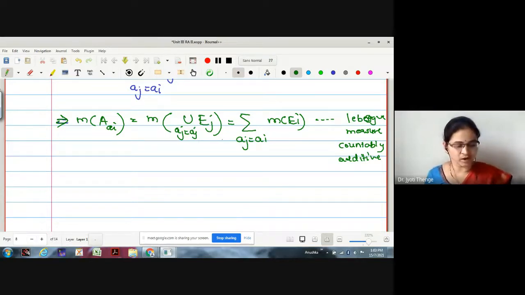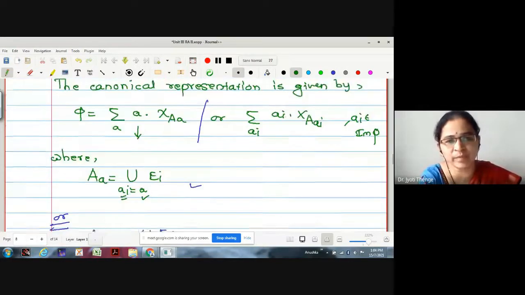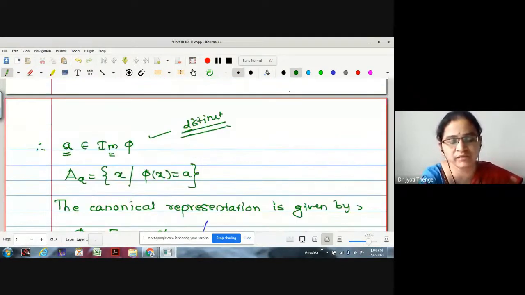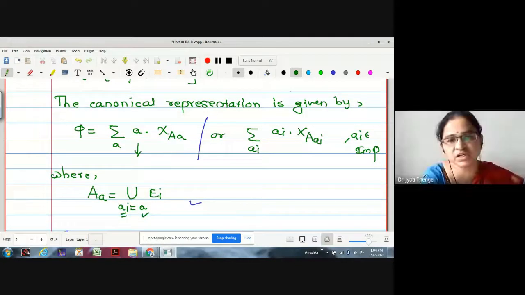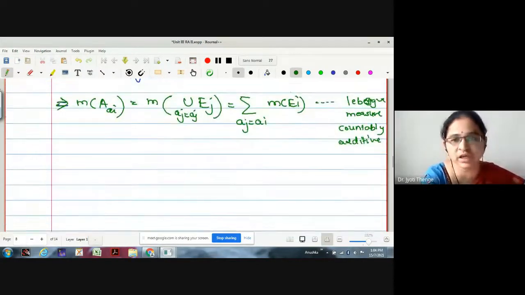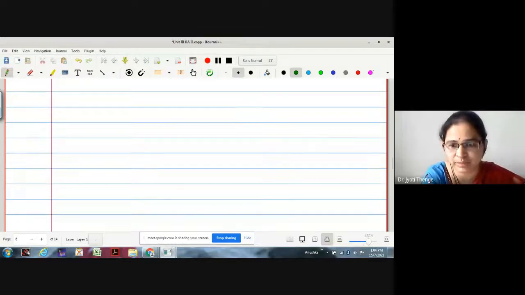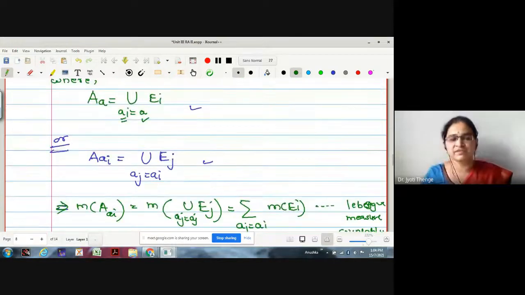As we are running out of time, let me stop here as my pen tab is also not working. We will continue this part in the next lecture. But have you understood up to this how we have made the partition and converted the given representation into canonical? The next part is very easy actually. By integration, we have to take the summation of a_i into the measure of this A_i, and that will give you the required result. But since the pen is not working, let us stop here. We will complete the proof in the next lecture. If you have any difficulties up to this, you can ask me.